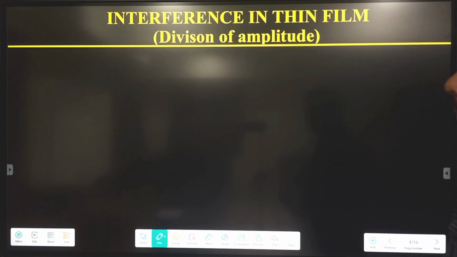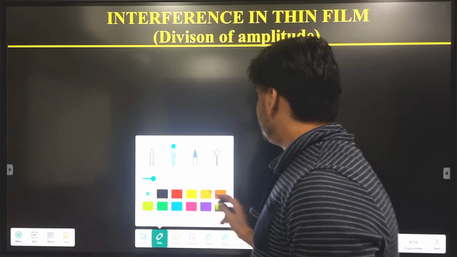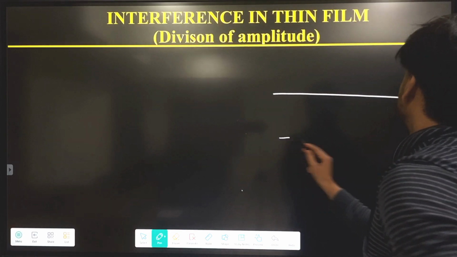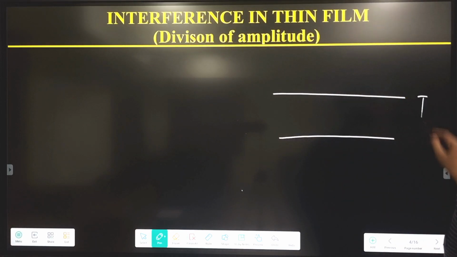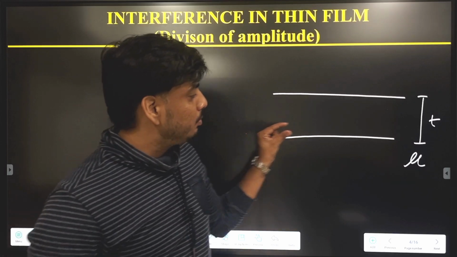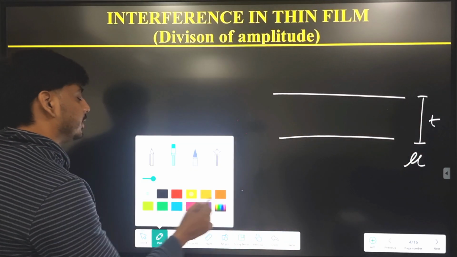Next, the main part: interference through a thin film. We first consider a thin film. Let a thin film be there, whose thickness is t and let the refractive index be mu. Because if we consider a soap bubble or any oil, a small layer whose thickness is t and refractive index is mu.